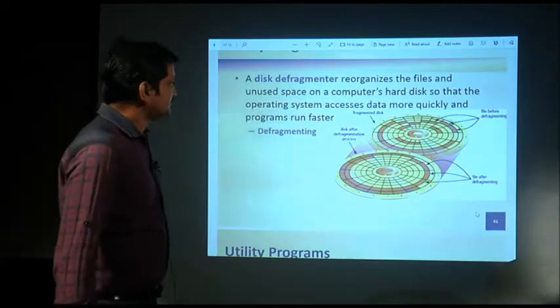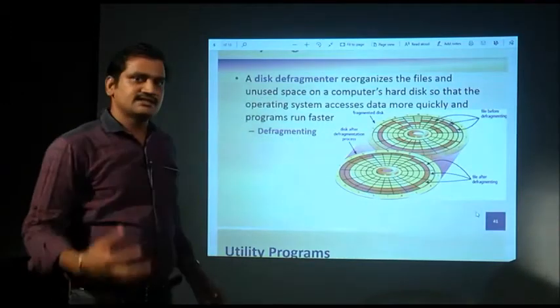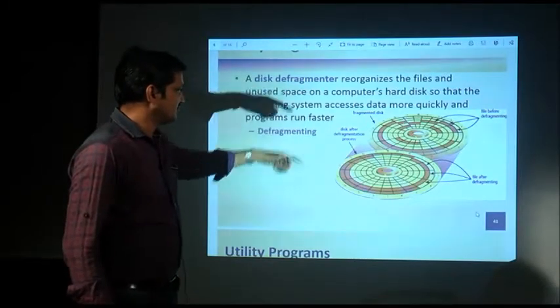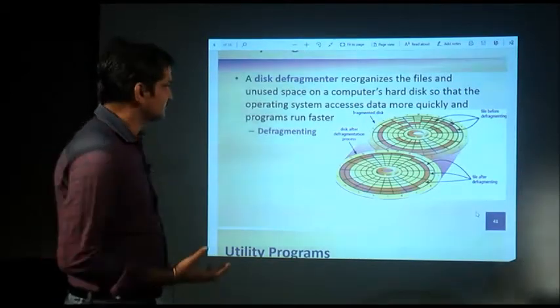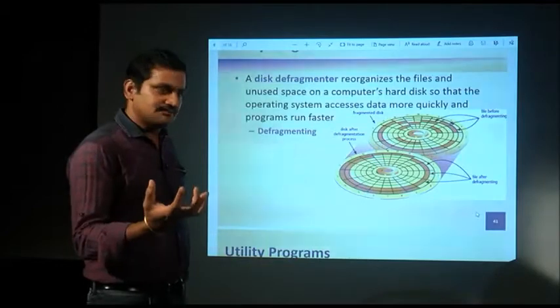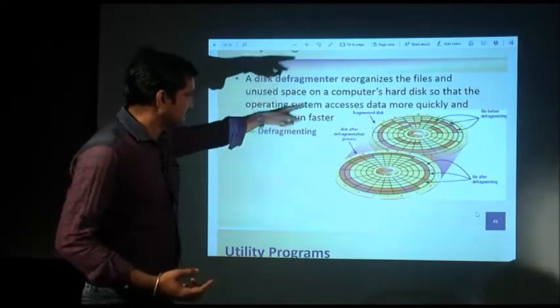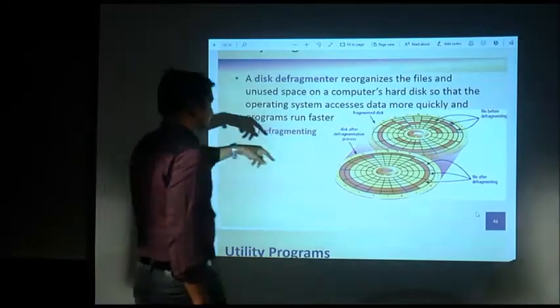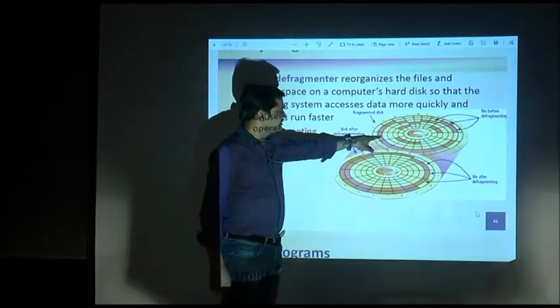Defragmenter. Okay. Now, as you know, a disk has a number of platters. As you can see in the picture of platters, the hard disk is having a number of platters like that. The files are stored in the platters. The platter is divided into sectors and tracks.